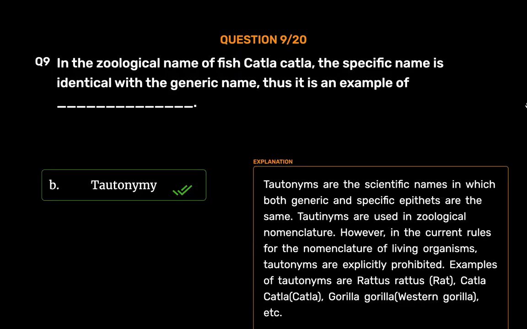Tautonymy. Tautonyms are the scientific names in which both generic and specific epithets are the same. Tautonyms are used in zoological nomenclature. However, in the current rules for the nomenclature of living organisms, tautonyms are explicitly prohibited. Examples of tautonyms are Rattus rattus, rat, Katla katla, Gorilla gorilla, western gorilla, etc.